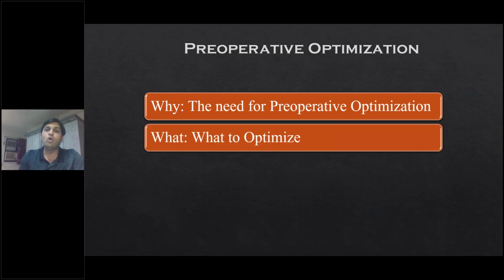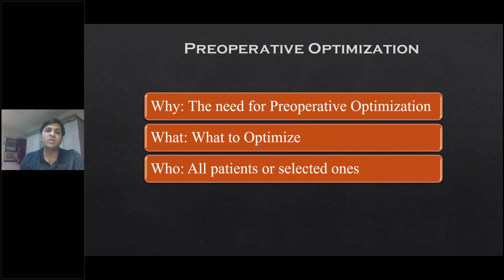So what to do, what to optimize? Basically, there are a few components which commonly need to be seen, which are really neglected for these patients. One of the most important are nutrition, the optimization of their respiratory status, optimization of their chronic diseases which are either decompensated or deteriorated because of present conditions, then optimization of their medications, and their infective issues before surgery.